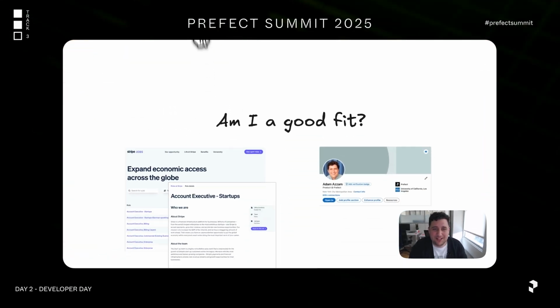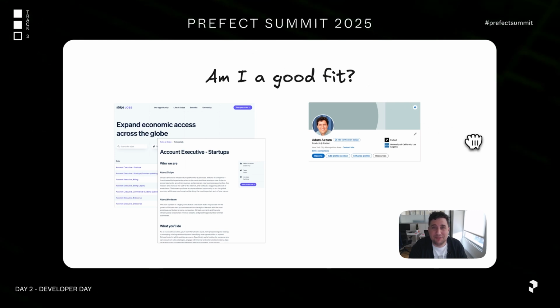that everybody's come across. How do I know if I'm a good fit for a particular job? So what we're going to do is go over several job boards, and build a pipeline that scrapes all the jobs from those job boards, compares them to my resume, and then passes it off to an LLM to ask whether or not I'm a good fit.